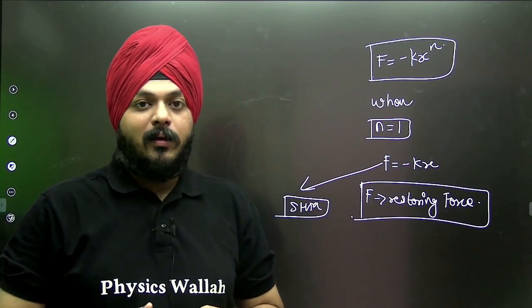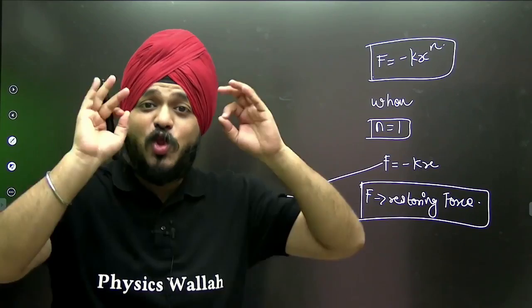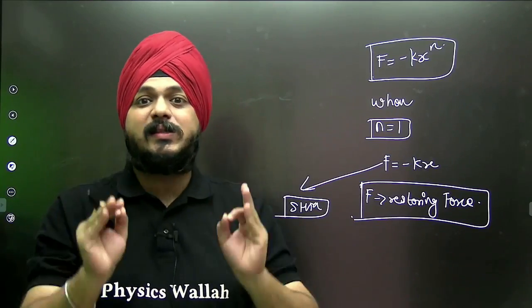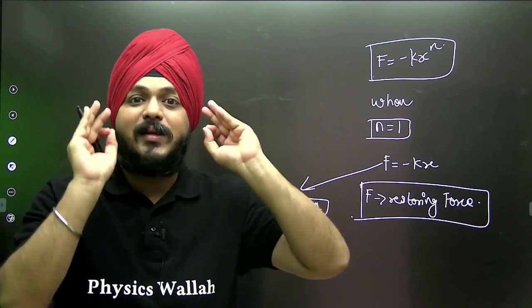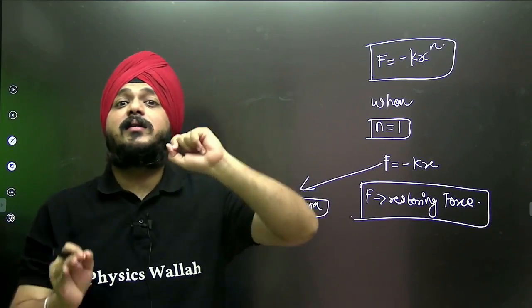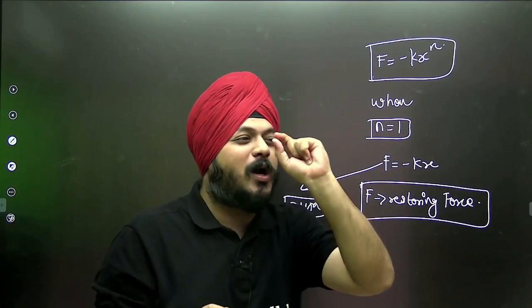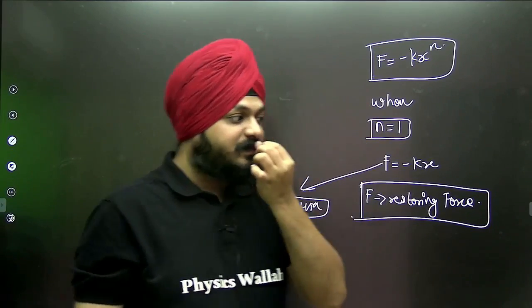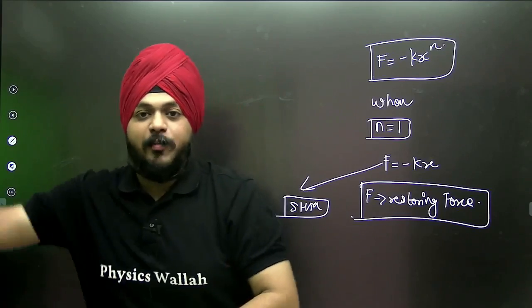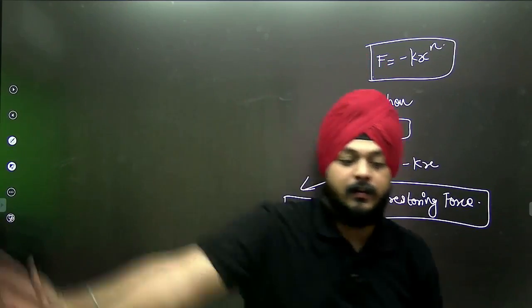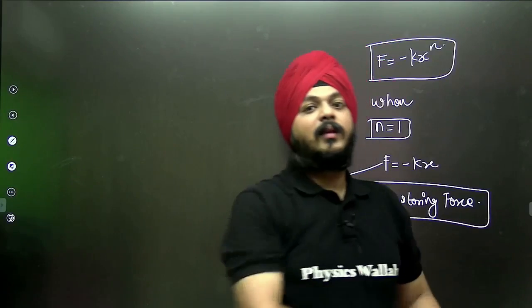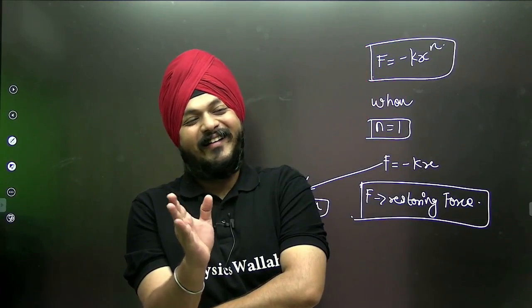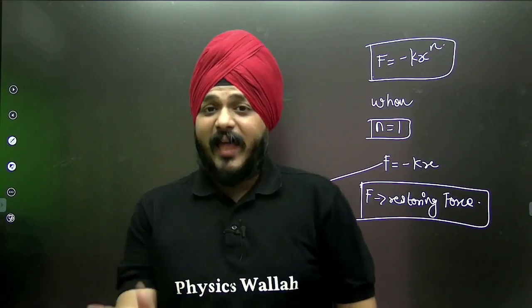In another sense, non-technically, if you want to compare SHM and oscillatory motion, then I must say SHM is a micro version of oscillatory motion. In oscillatory motion, we have a large displacement. In SHM, that is the difference.